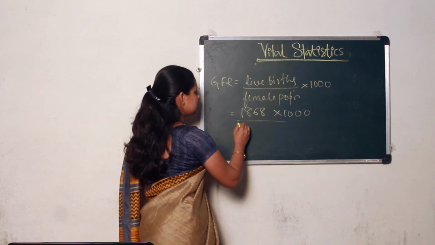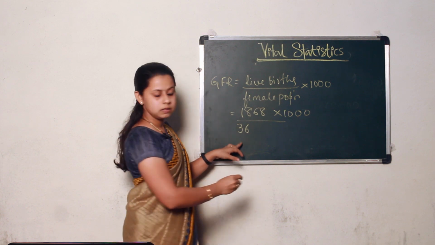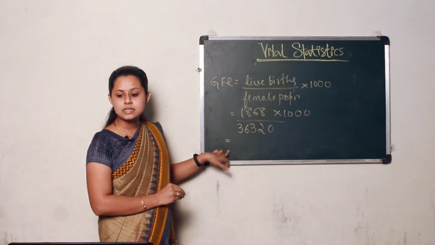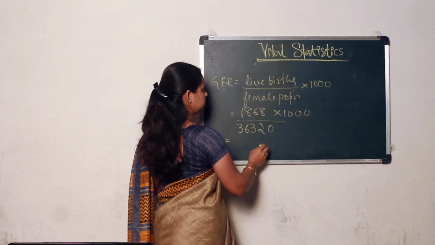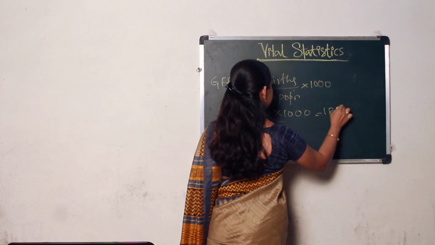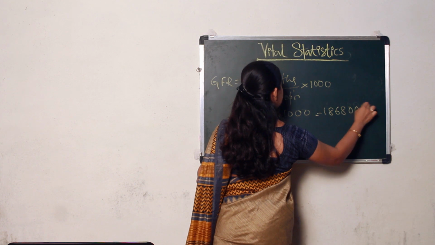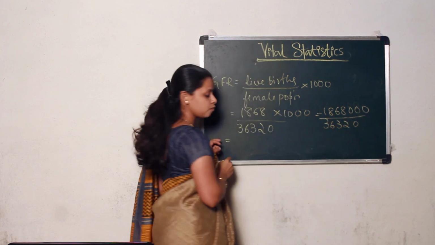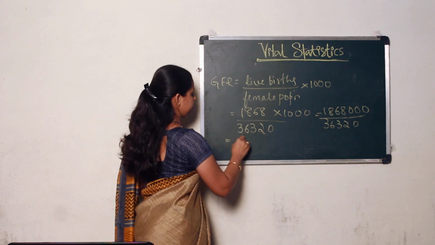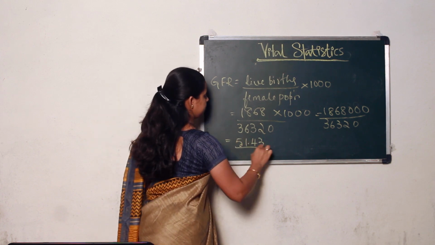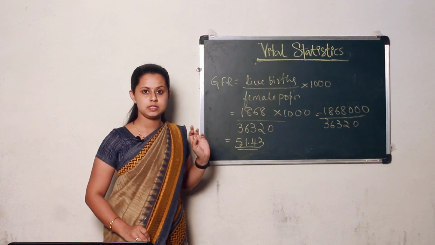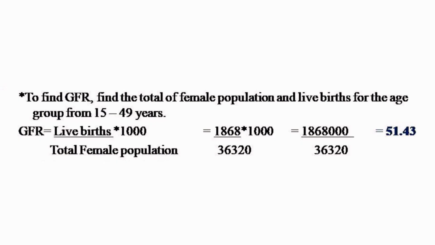So the value is 36,320 and the answer is 51.43. This is a live birth per 1000 female populations. This is about GFR.